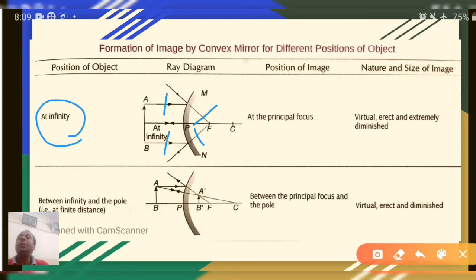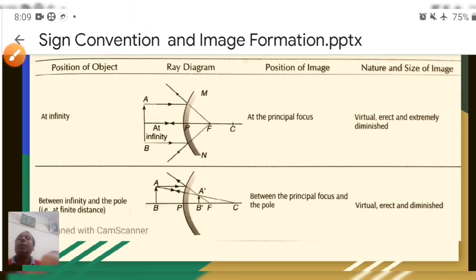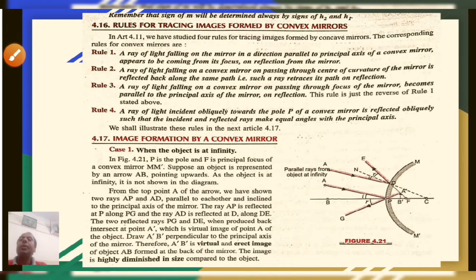That is why the image is formed behind the mirror and is virtual, erect, and extremely diminished. Okay? The infinity position of the object for the convex mirror can be explained like this.